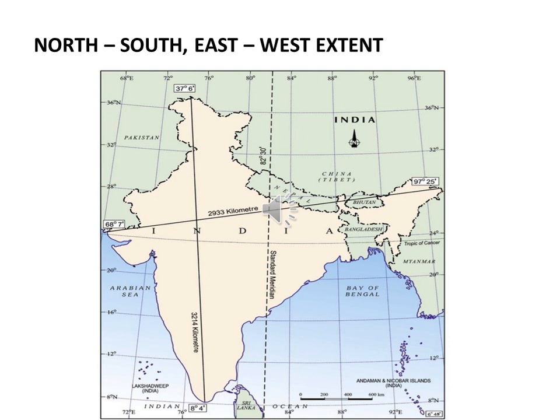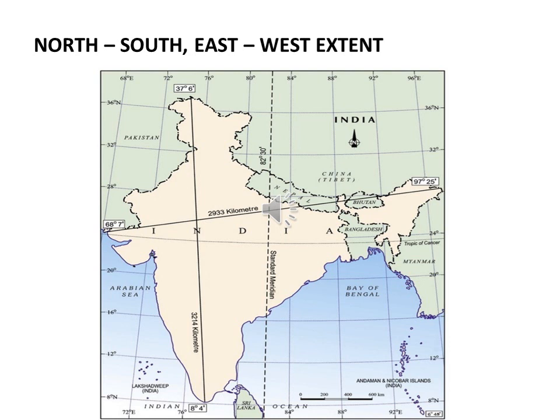The north, south, east, west extent. The north-south extent of India is 3,214 km, extending from Indira Col in Jammu and Kashmir in the north to Kanyakumari in the south.